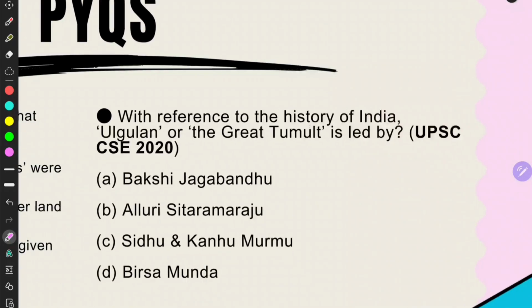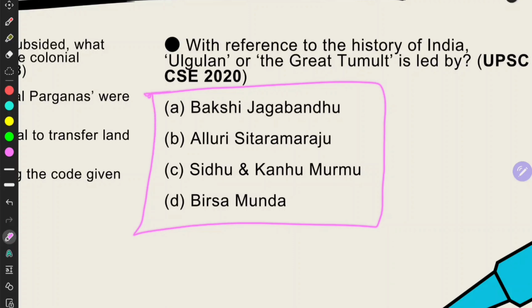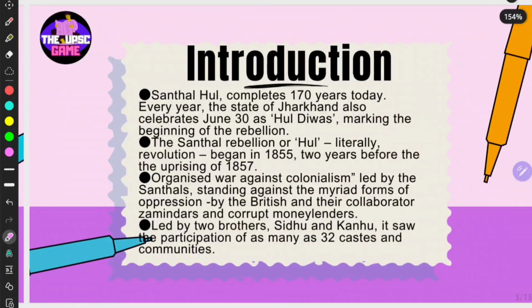Then the next question: with reference to history in India, Ulgulan or the Great Turmoil is led by... Most of you might know this answer. Please comment it in the comment section, right? Then we shall go into the topic.